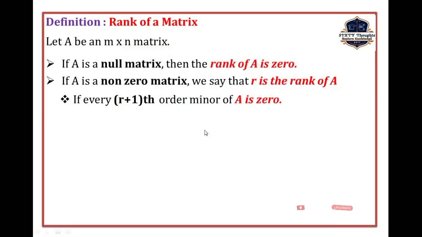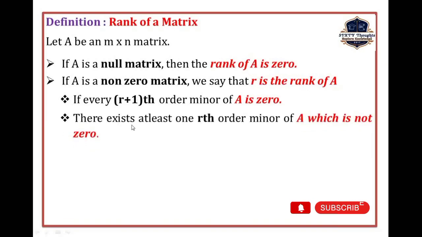Once we find the determinant value, if modulus of A is 0, then we go for the next stage. Suppose we get the modulus of A value not equal to 0, therefore r+1 is the rank of the given matrix. If the (r+1)th order minor of A is 0, then we have to reduce the matrix. The order is r+1; if we reduce it, we get an r order matrix. So there exists at least one rth order minor of A which is not equal to 0. Again we find modulus of A, and once it is not equal to 0, therefore r is the rank of the matrix.